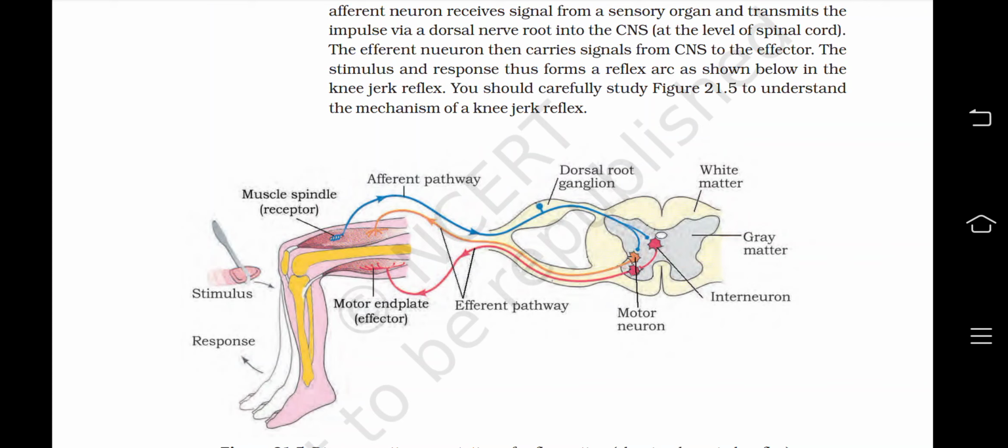The efferent neuron then carries signals from the CNS to the effector. The stimulus and response thus forms a reflex arc as shown below in the knee-jerk reflex. You should carefully study to understand the mechanism of a knee-jerk reflex.